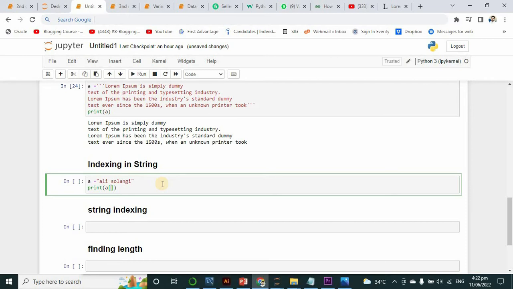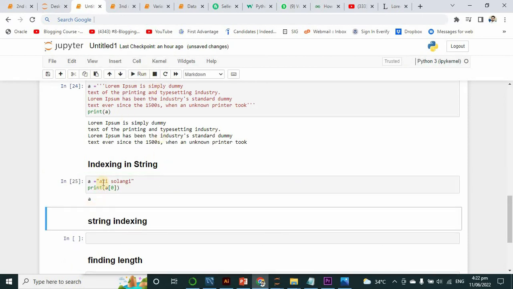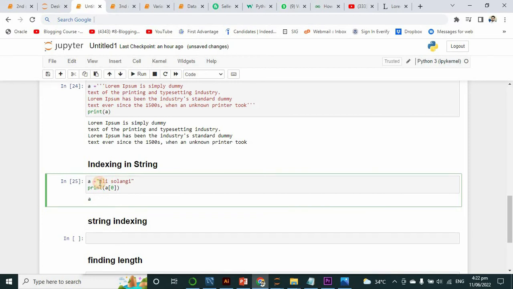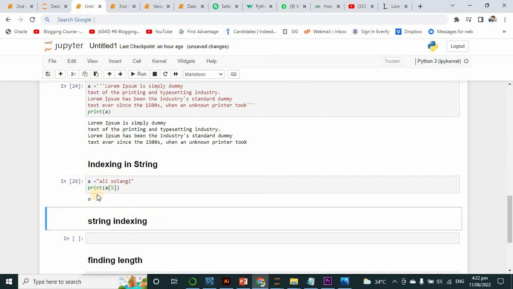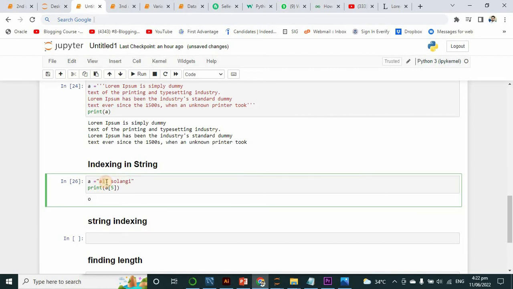So I want to check which letter is at the 0 position. So 0. If I run it, see, this is A. So now it has been printed. A is at the 0 place. Now if I want to check at 5, it will run 0, 1, 2, 3, 4, 5. O is at the index number 5.